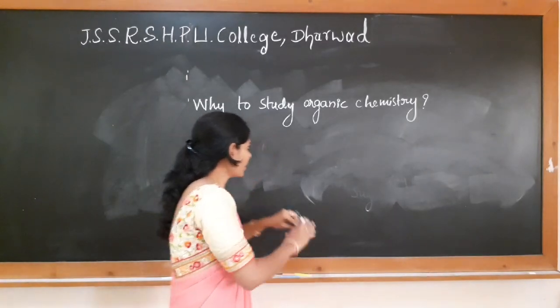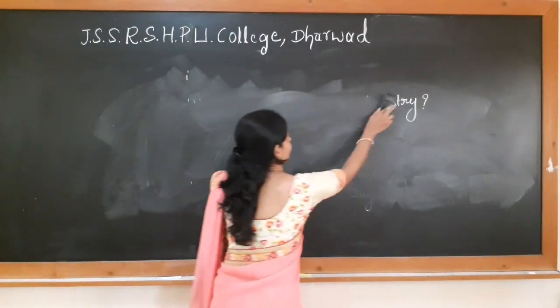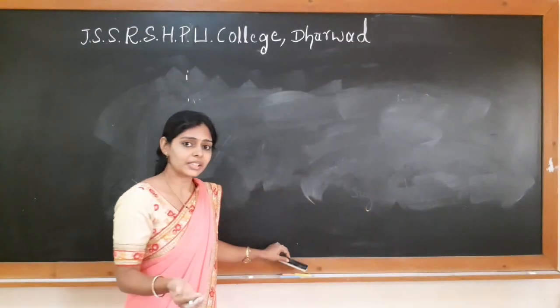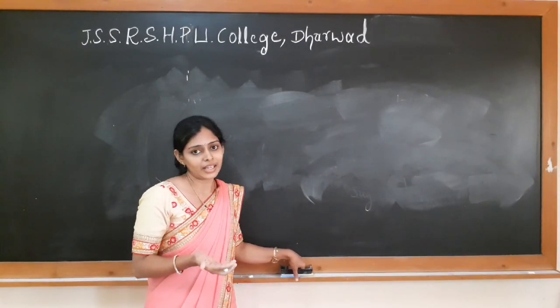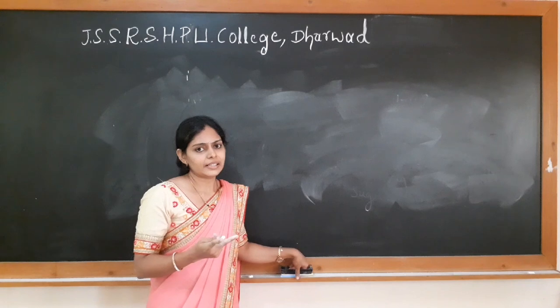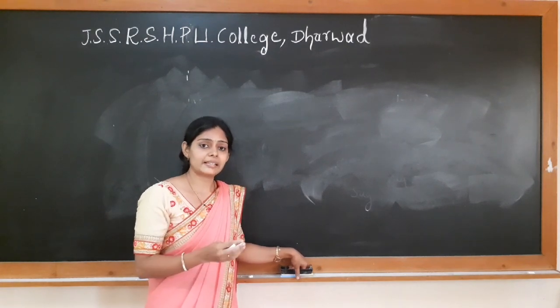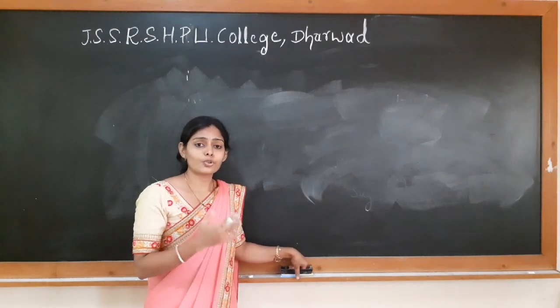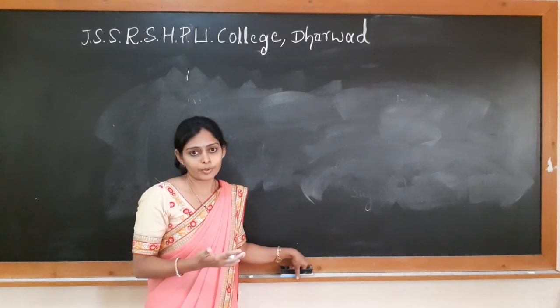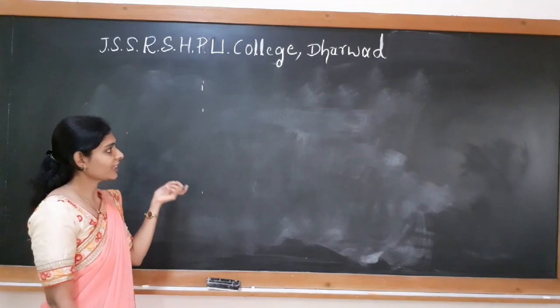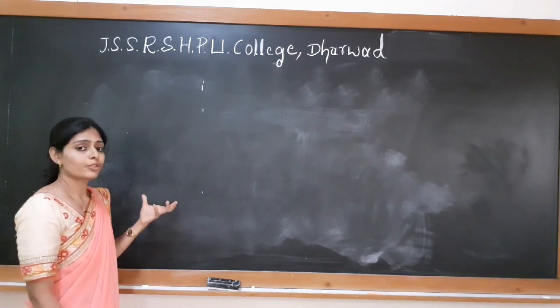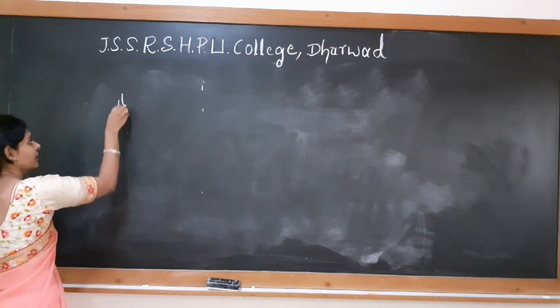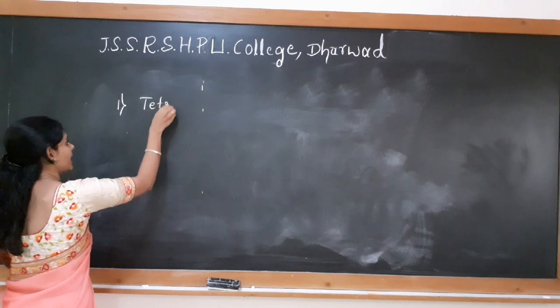So organic chemistry is the study of carbon compounds. Why only carbon compounds? What is so special about carbon? See, there are two main reasons why this is studied separately and why we get so many millions of organic compounds. The first property of carbon responsible for getting so many compounds is the tetravalency of carbon.